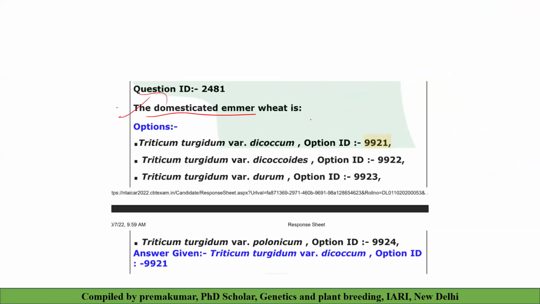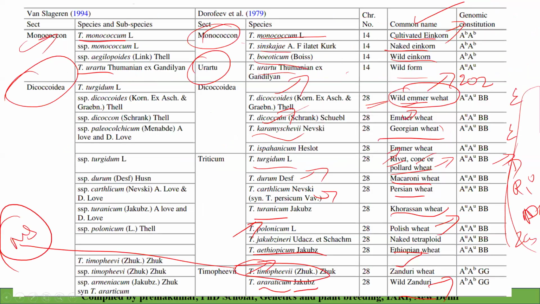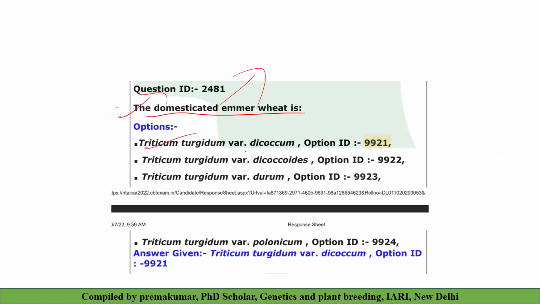Then, the domesticated emmer. See, this was directly asked. Wild emmer is Triticum dicoccoides. Domesticated emmer is Triticum dicoccum. It becomes turgidum dicoccum. Dicoccoides is wild. Durum is another different type.